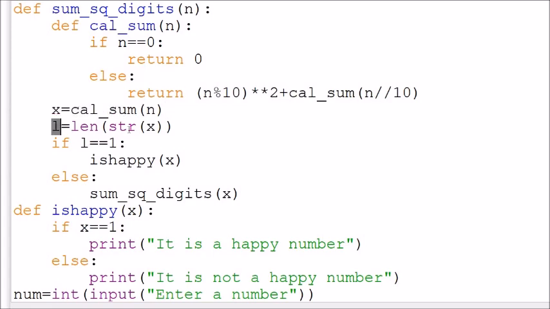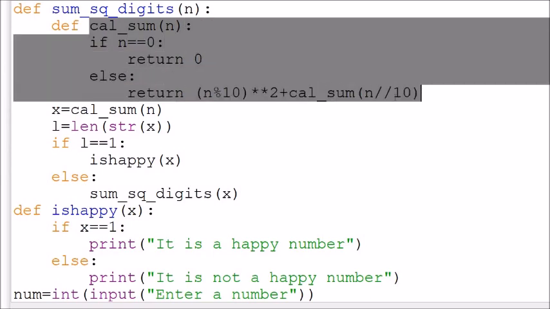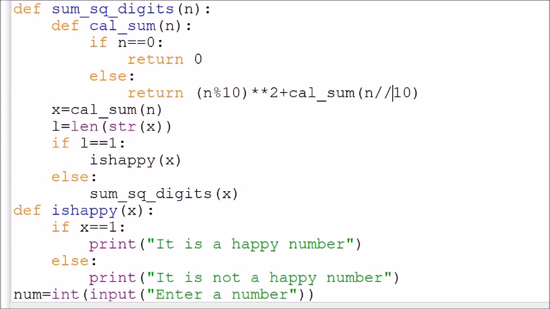Then it will check whether the length of it, after converting it into a string, is a single digit number. No, it is a 2-digit number. So it will come here and again a function call is made, which will call the function calculate sum again, and the same process will be repeated again and again till it returns a single digit number. When the length of the number returned is 1, in that case it will call this function.